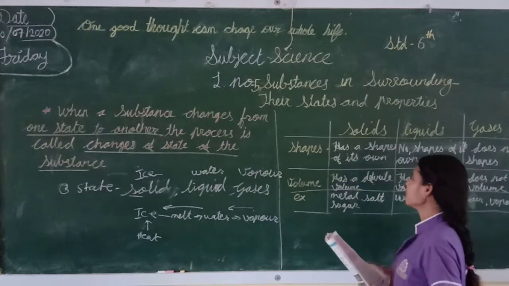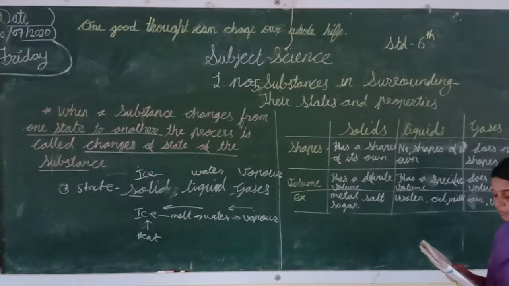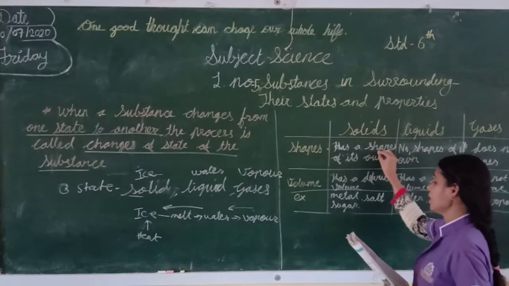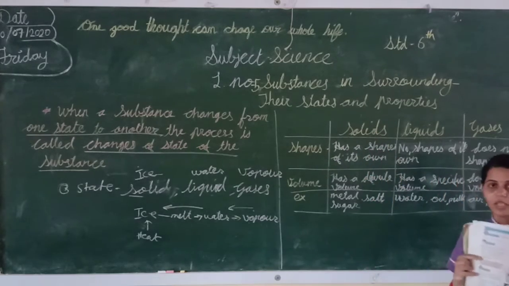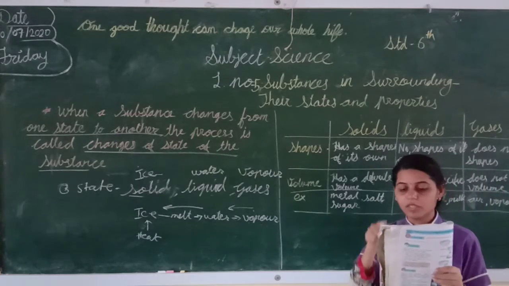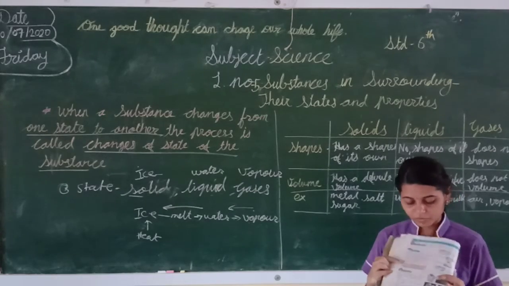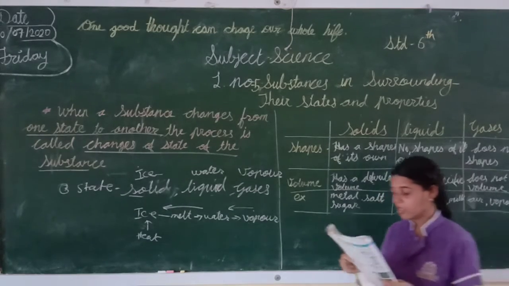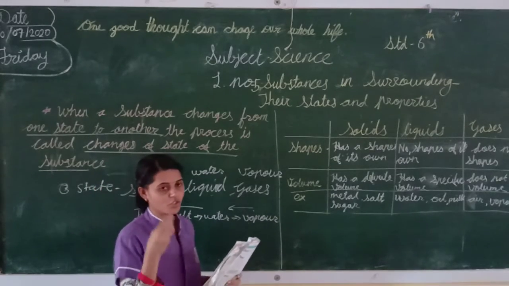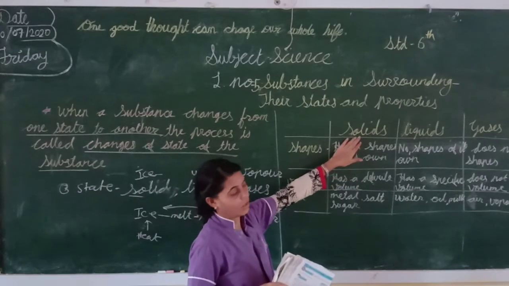First one, shape. First we say solid has a shape of its own. So solids have shapes. Now I have the textbook in hand. So you can say the shape of the textbook is a rectangle. It is a chalk, a cylinder. So you can see the shape of the solid.